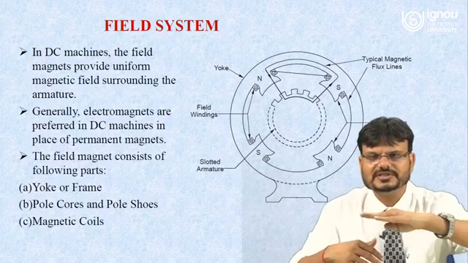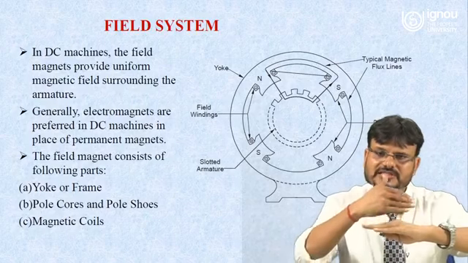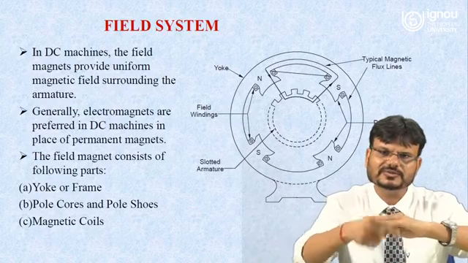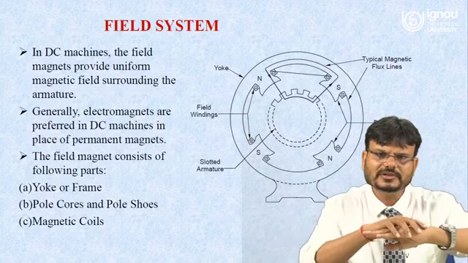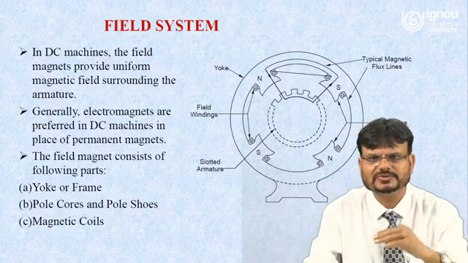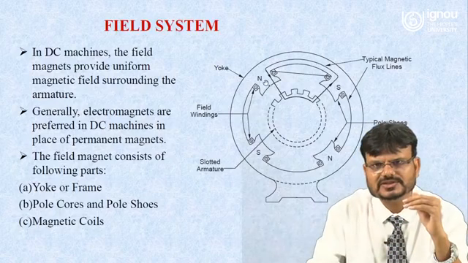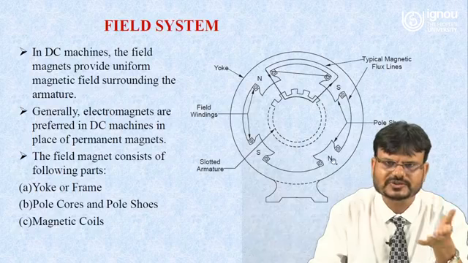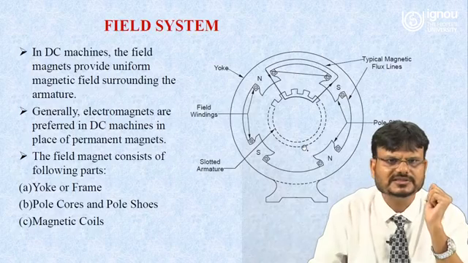Suppose this one is a pole, you just place the winding in coil form, making different turns of the coil, so it will form a north pole, and next to the north pole there is a south pole, and next to south there is a north pole. So this is a 4-pole DC machine.